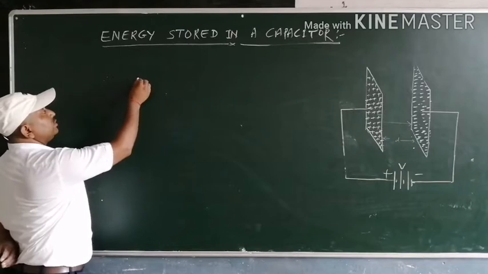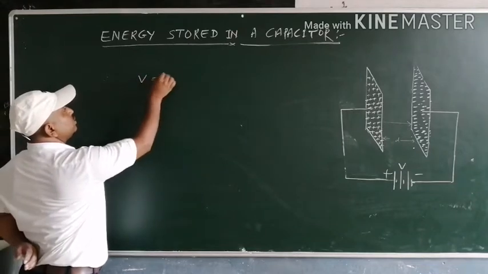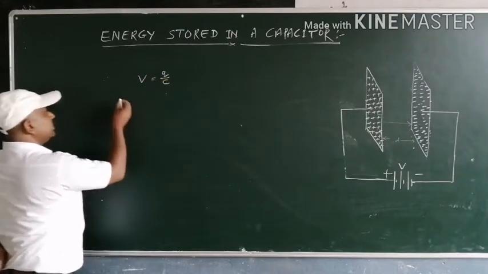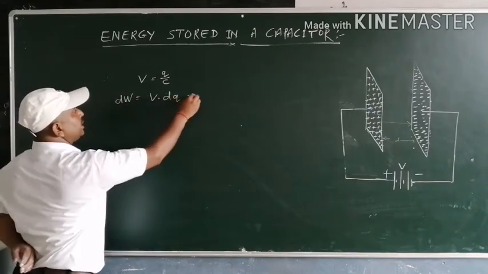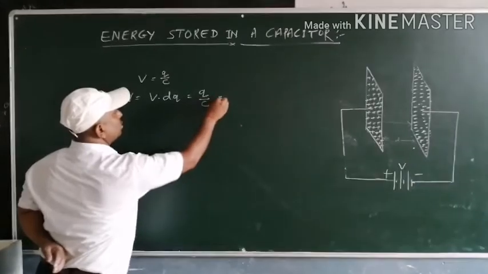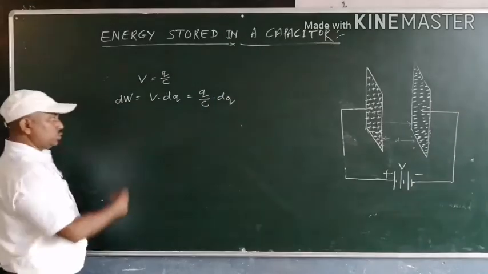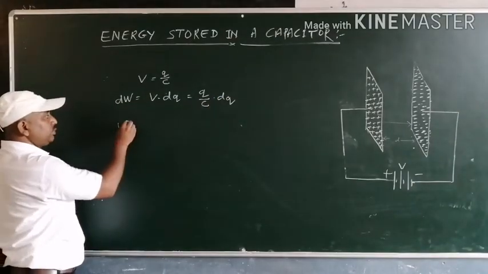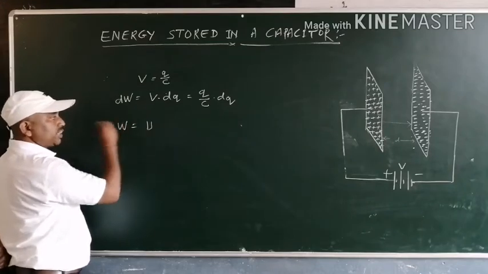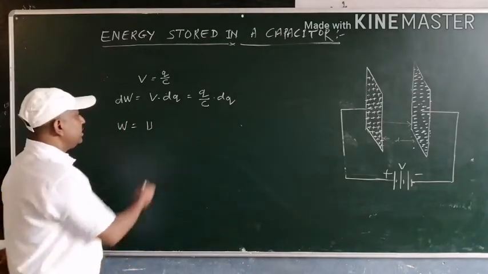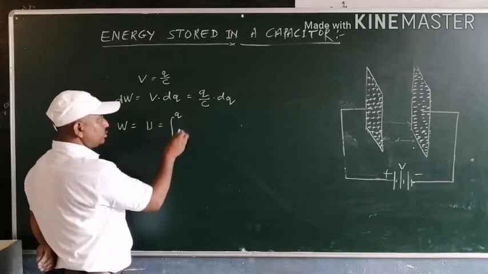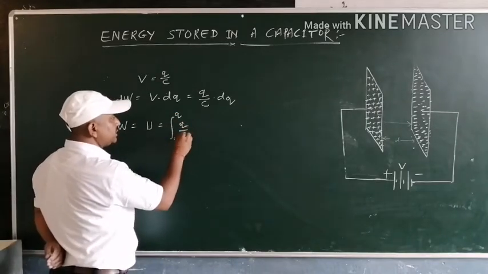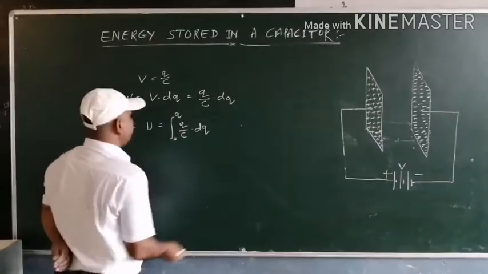We have V equal to q by c, so dW equal to V dot dq means q by c dot dq. So the total amount of work done, W, that is stored as potential energy in the capacitor, will be equal to the integration from 0 to q of q by c dot dq.